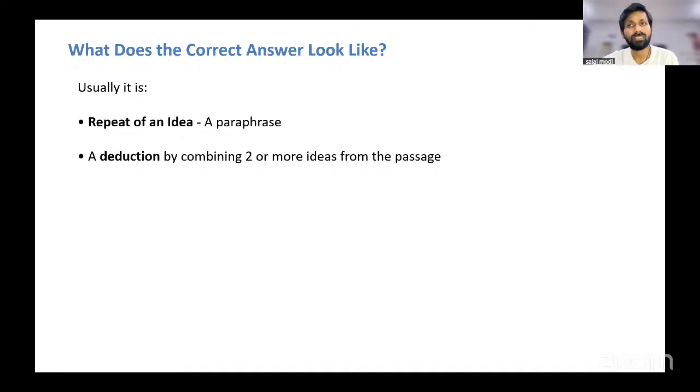That should become a reason to pick this option, right? Because sometimes we are doing these inference questions and we look at an option, we think to ourselves, oh my god, this is almost mentioned in the passage. That's okay. That's okay, because in inference, in many cases, the answers will just be a repeat of information.